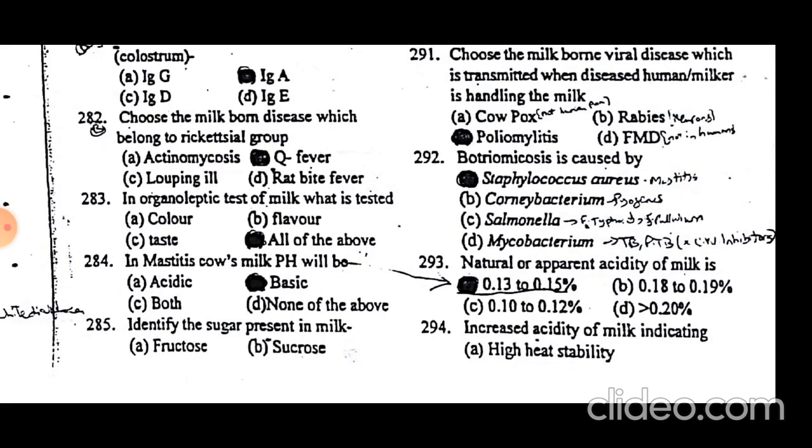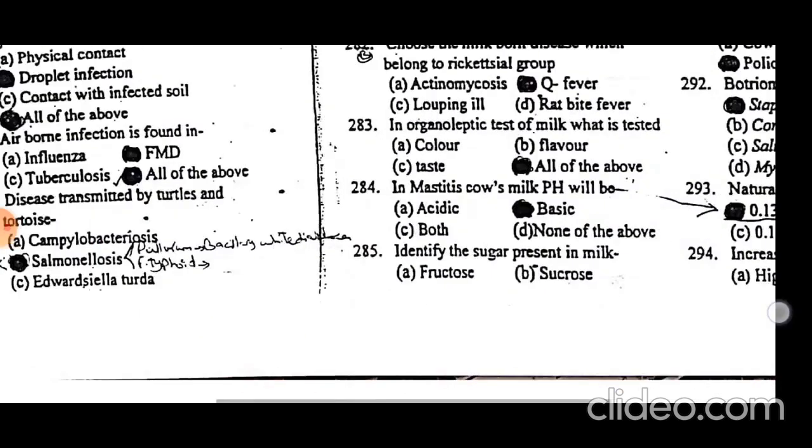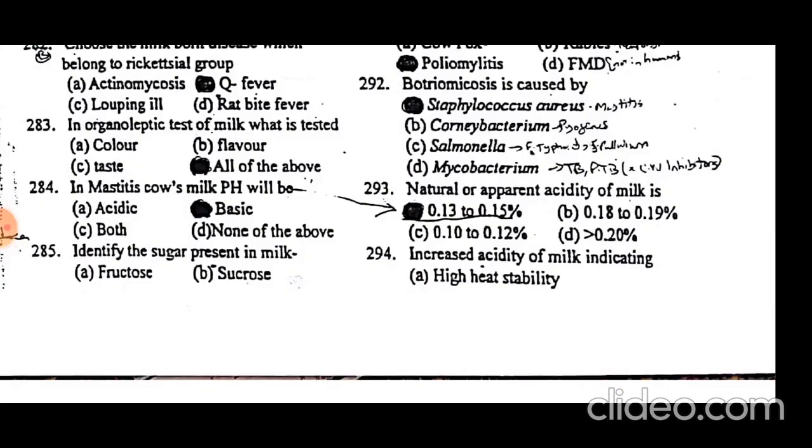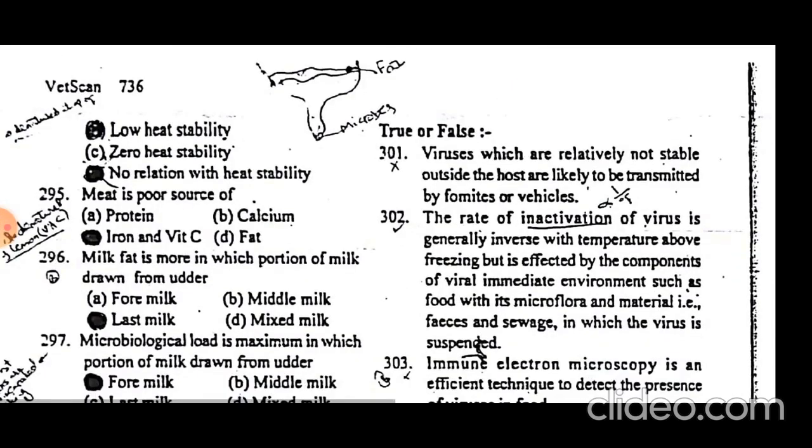Natural or apparent acidity of milk is 0.13 to 0.15%. As natural milk is slightly acidic, the percentage of acidity is 0.13 to 0.15% in natural or normal milk. Increased acidity of milk indicates that there is low heat stability. Meat is a poor source of iron and vitamin C. Vitamin C is 3 times more in camel milk than in cattle milk.